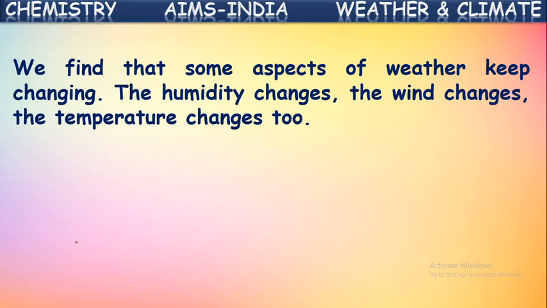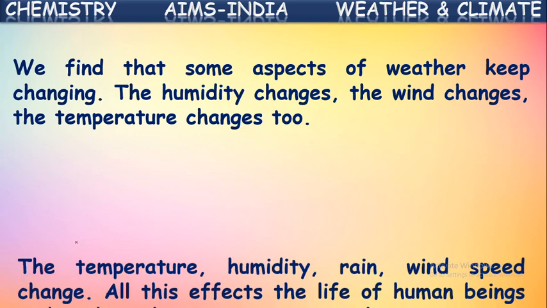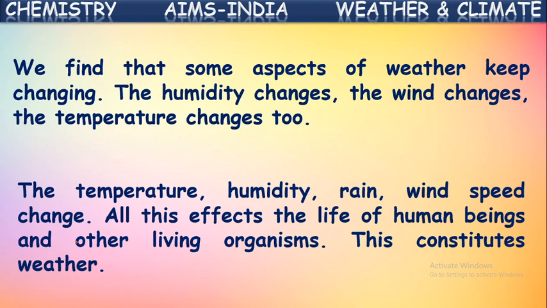We find that some aspects of weather keep changing, like the humidity, the wind, and the temperature, in a particular place for a particular time. The temperature, humidity, rain, wind speed, these all will be changing in a place from time to time.